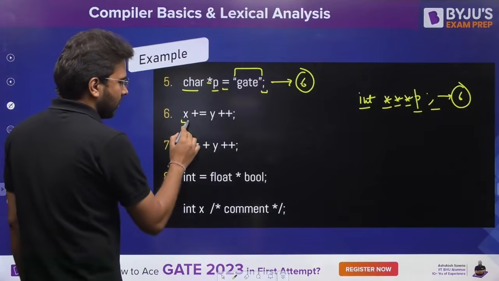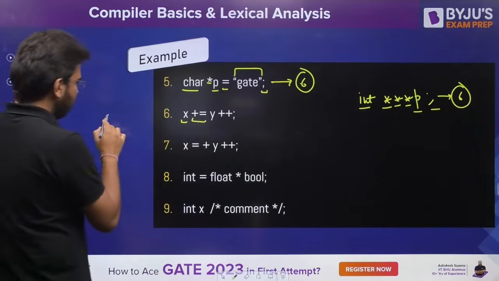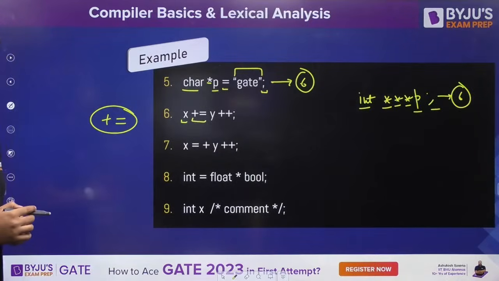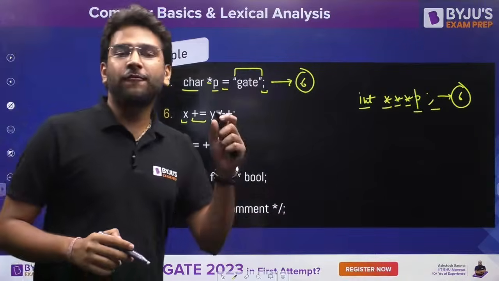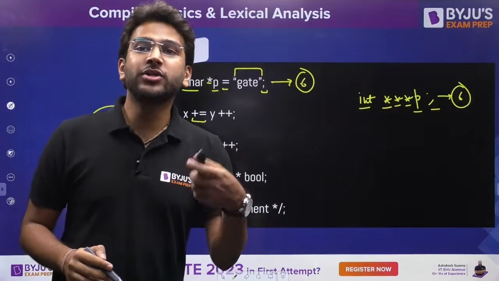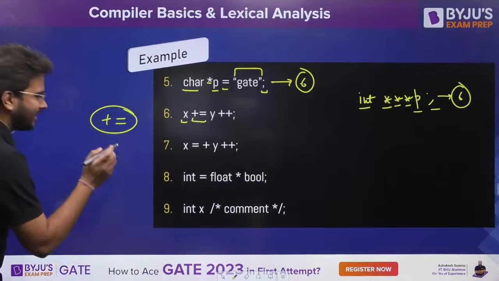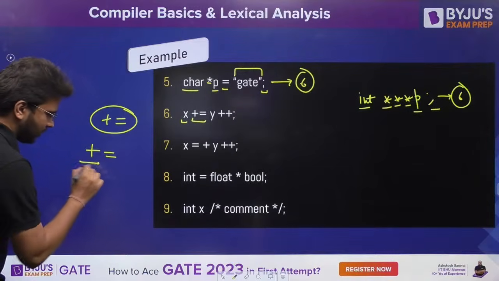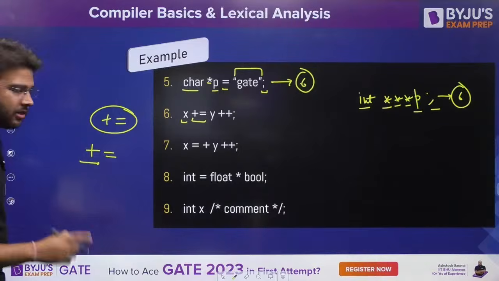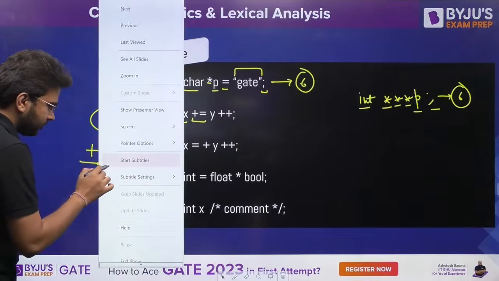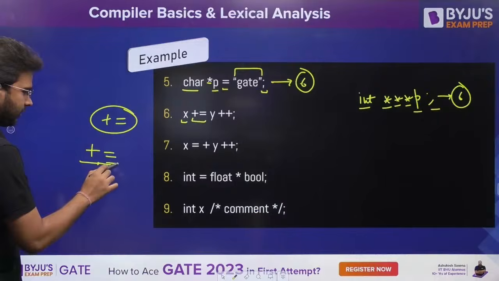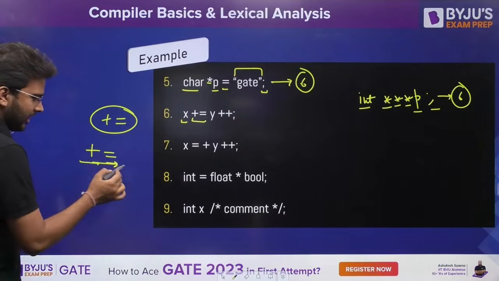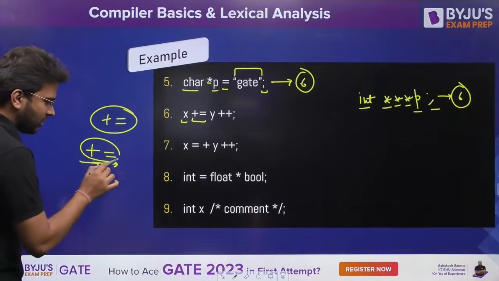Sixth one. 1, 2. Because we know plus and this one. Why are we considering it as a single token? Because it is using one of the functionalities, which is longest prefix match. Your lexical analysis phase first scans this one and identifies, okay, this is an operator. Then it will go further and identify that you have another operator. Then you have nothing, so this will be considered as your single token.